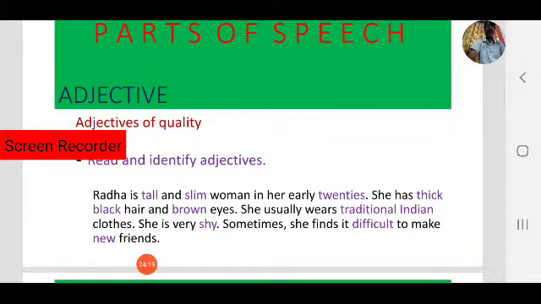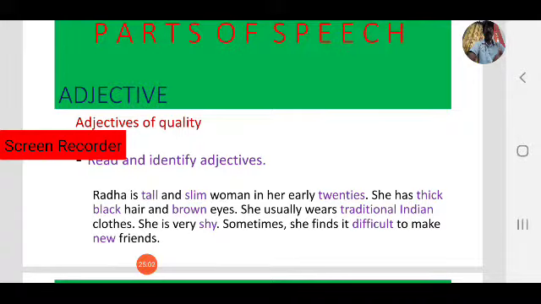Next one. She usually wears traditional Indian clothes. What is the noun here? Clothes is a noun. How are the clothes? Those are traditional Indian clothes, not modern American. Traditional and Indian are both adjectives. Next, she is very shy. This describes Radha. Here, she is a pronoun, so we use she instead of the noun. Shy is her